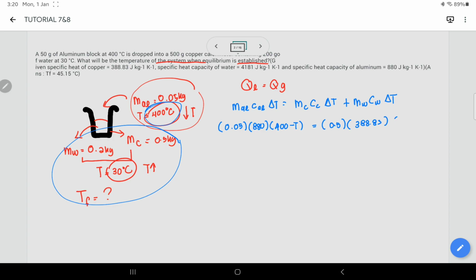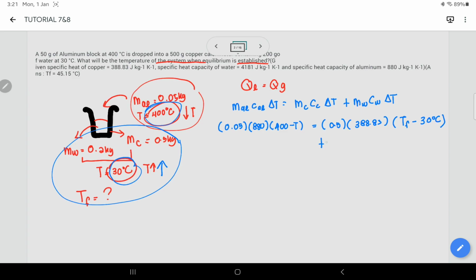388.83, darabkan dengan delta T kita adalah T final. T final itu akan something yang temperature dia adalah lebih tinggi daripada 30 degree Celsius. So means that TF tolak dengan 30 degree Celsius.